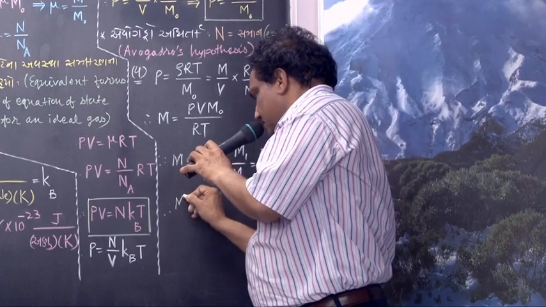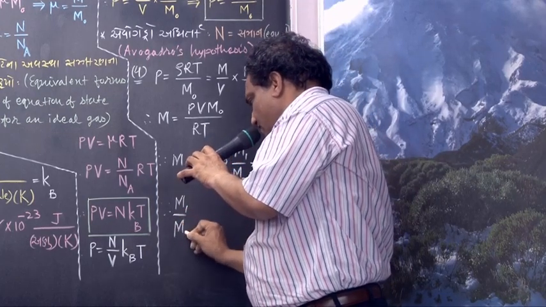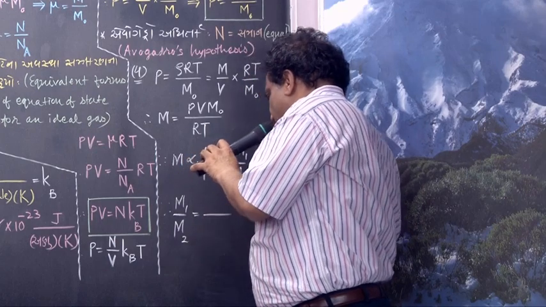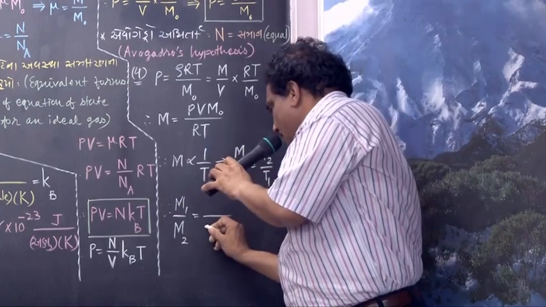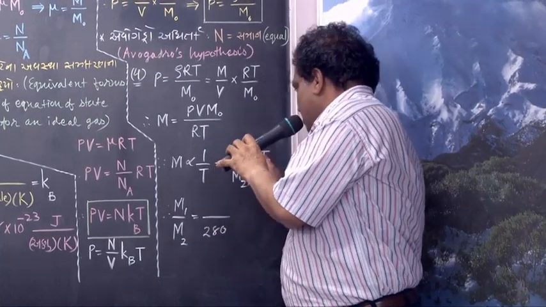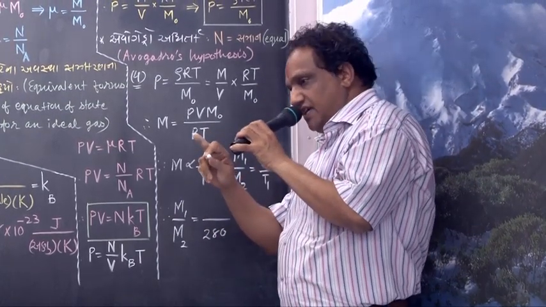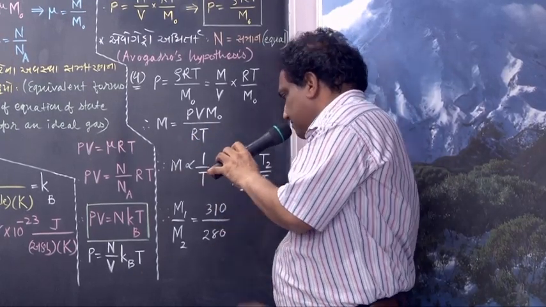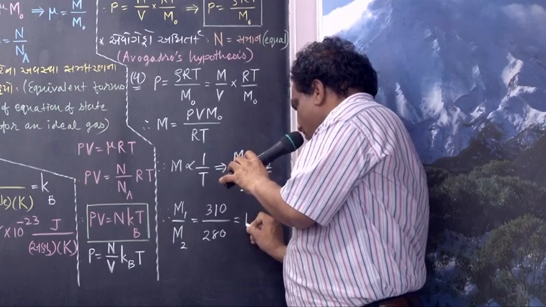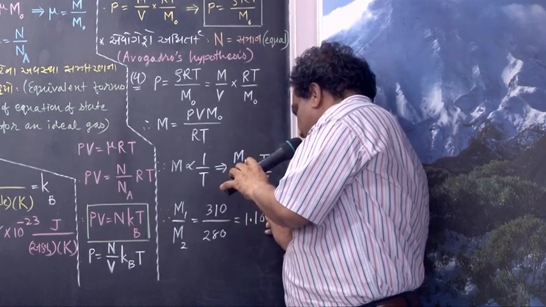M1 upon M2 as it is. But what about first temperature? They have given for winter season, temperature is 7 degrees centigrade, 7 plus 273, 280 Kelvin. What about second temperature? 37 degrees centigrade plus 273, it will be 310 Kelvin. Now this upon this comes out to be 1.107.